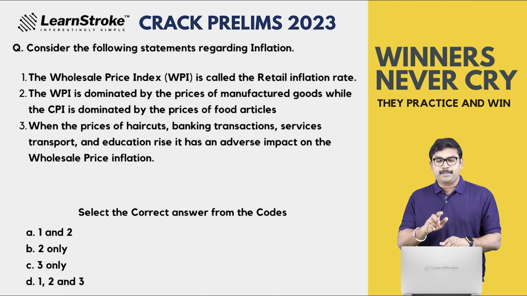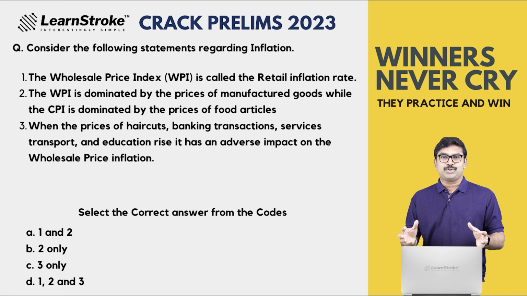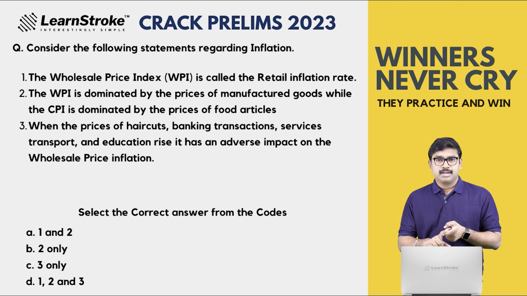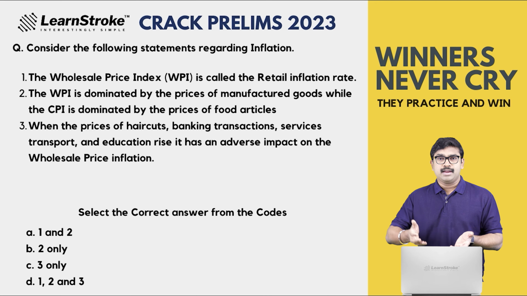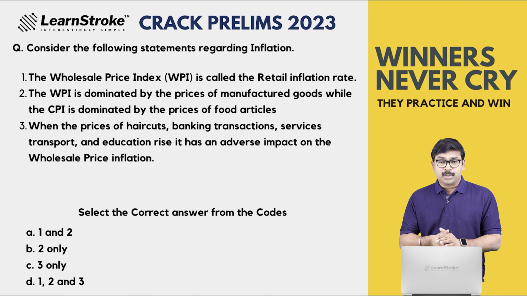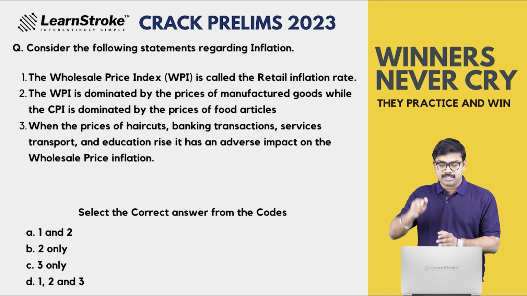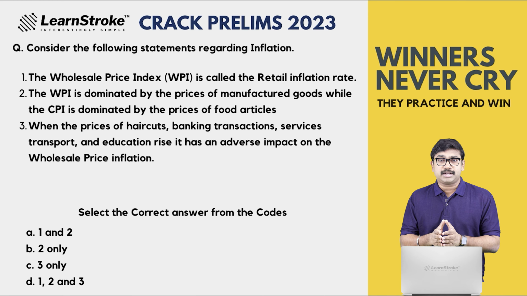WPI is dominated by the price of manufactured goods, while the CPI is dominated by the food articles. So which do you think is the right one? Statement 2 is absolutely right. Manufactured goods is WPI and food articles is CPI. When the prices of haircuts, banking transactions, services, transport and education rise, it has an adverse impact on WPI.